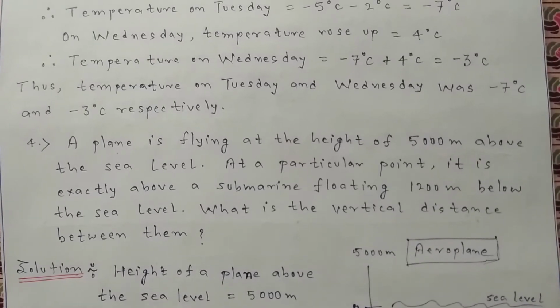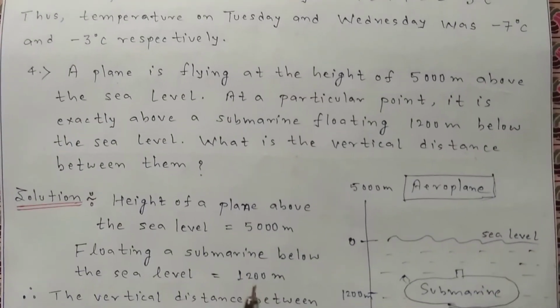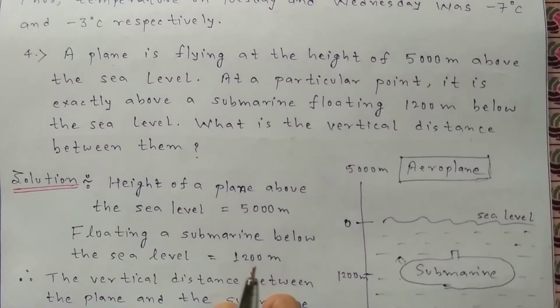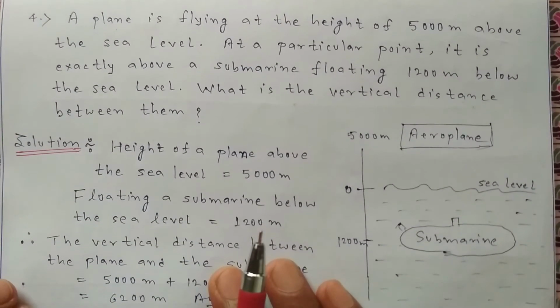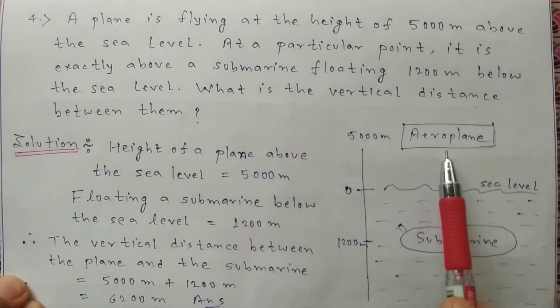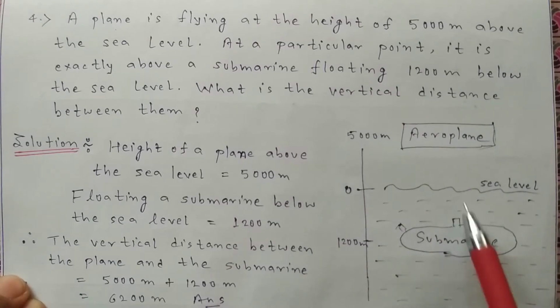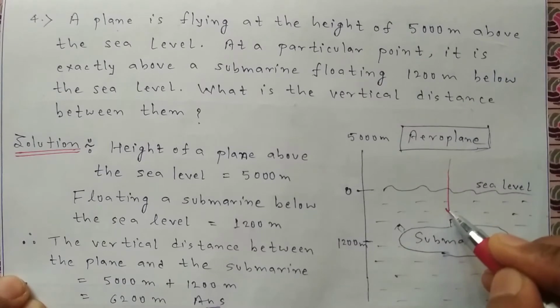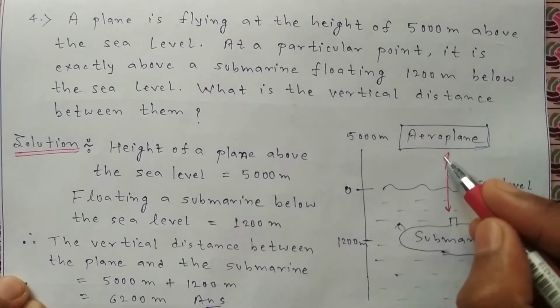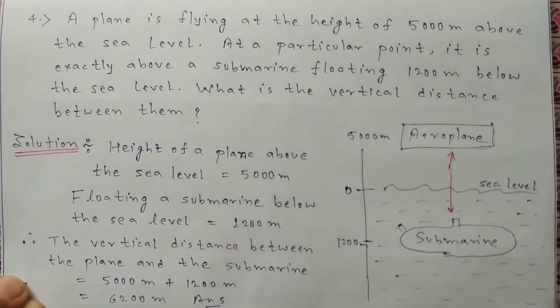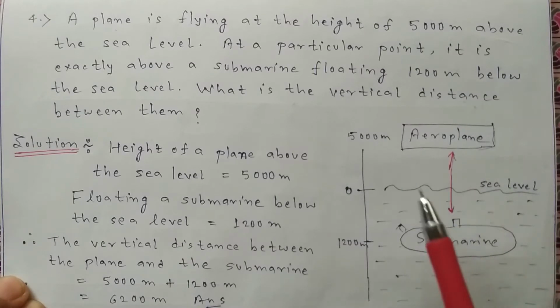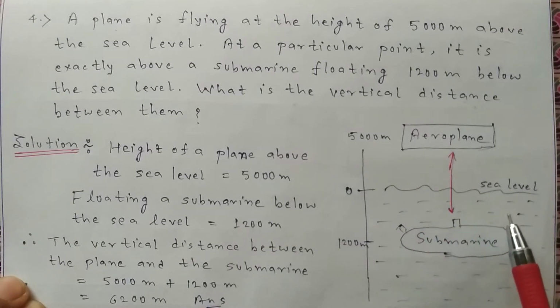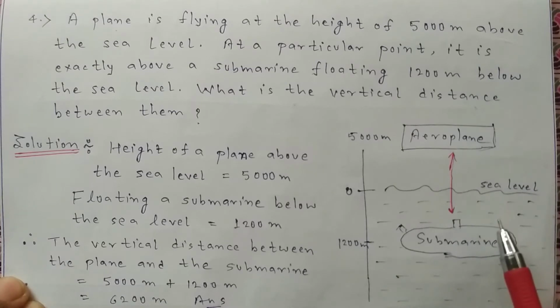So it is same as the picture given here. This is an aeroplane and this is a submarine. Both are in the same exact line, and we have to find out the distance between them. The aeroplane is 5,000 meters above sea level and the submarine is 1200 meters below the sea level.